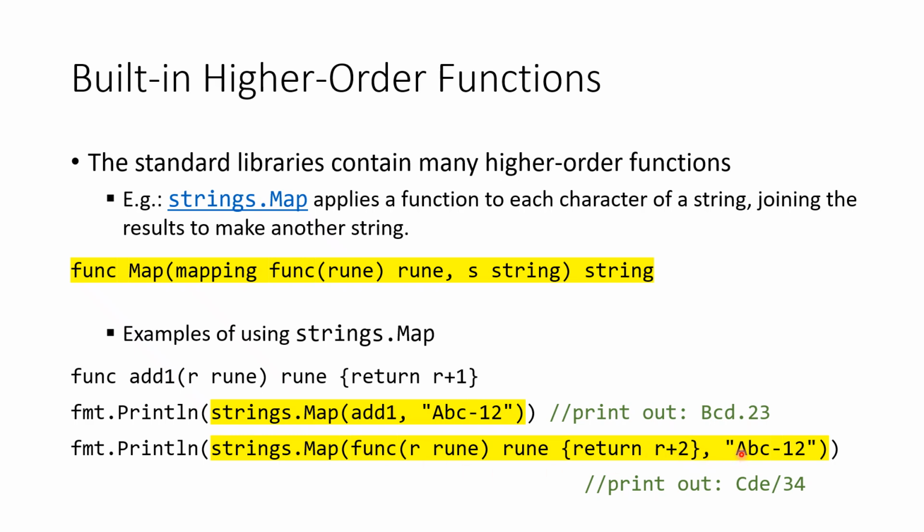In particular, capital A to capital C, little b to little d, little c to little e, minus sign to forward slash, 1 to 3, 2 to 4. Thus, the result of the second call to strings.Map is the string capital C, d, e, forward slash, 3, 4.